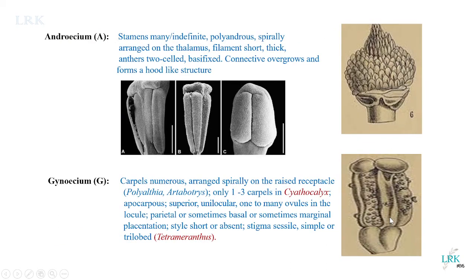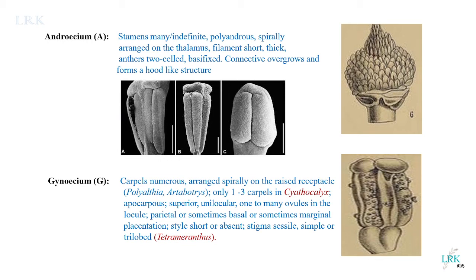Okay. Then coming to the essential organs, these calyx and corolla are called non-essential organs, or sometimes if no differentiation is seen, we call it a perianth. Okay, undifferentiated outer whorls, if they are present in a single whorl or if they look alike, sepals and petals we cannot demarcate, we call them perianth. Okay, non-essential organs. These are essential organs. Essential organs are androecium and gynoecium. The reproductive organs are called essential organs.